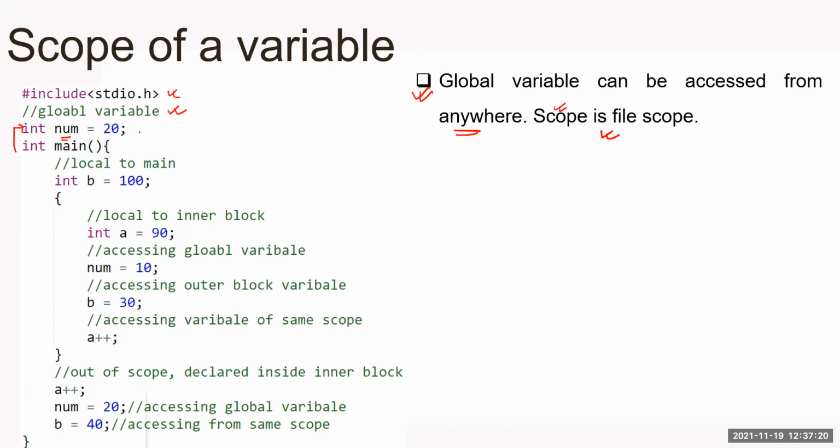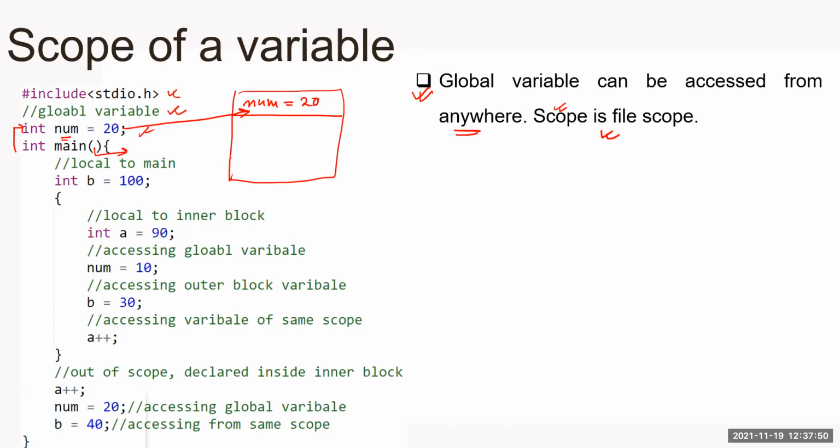So num with value 20 is a global variable, so it is alive in the RAM till the end of the execution of the main method. Why? Because main is the starting point of execution and main is the ending point of program execution. Correct? Now let's draw the picture of a RAM here so that you can understand this concept. In RAM, a block has been reserved for the global variables. So num is allocated the value 20. It gets memory from here.